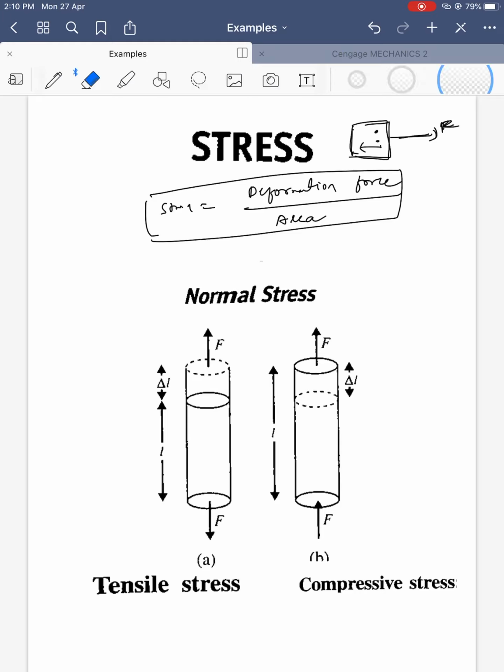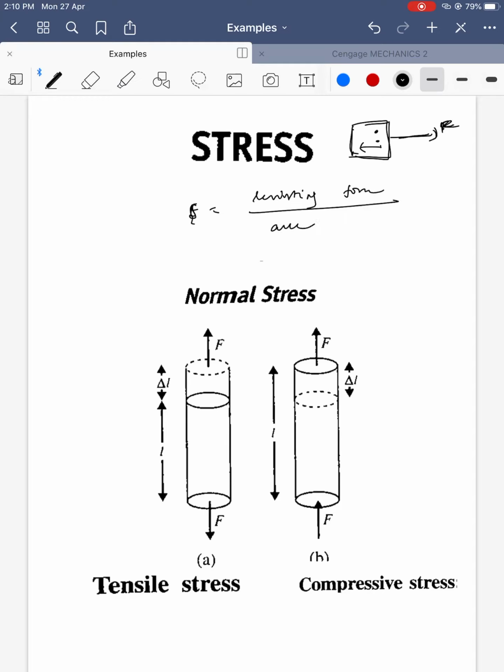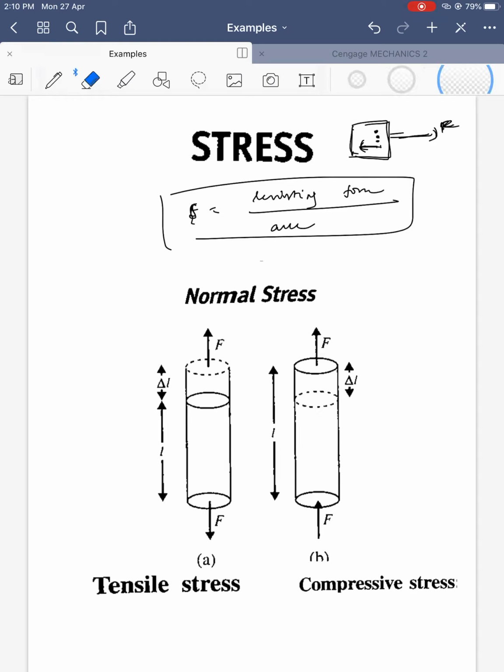They resist the expansion. So stress is the resisting force per unit area.